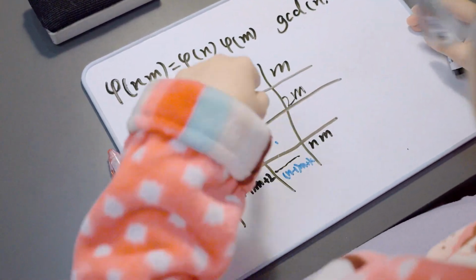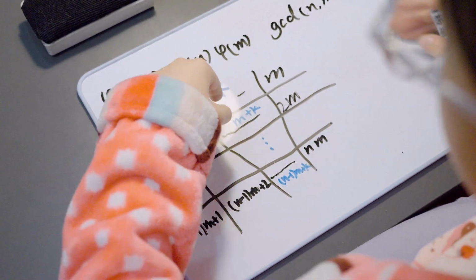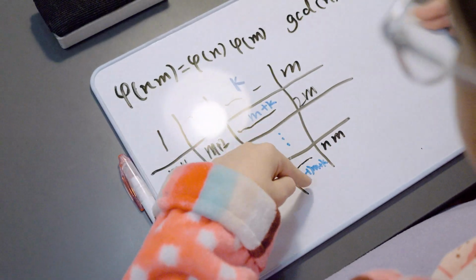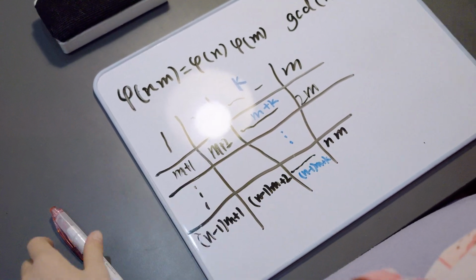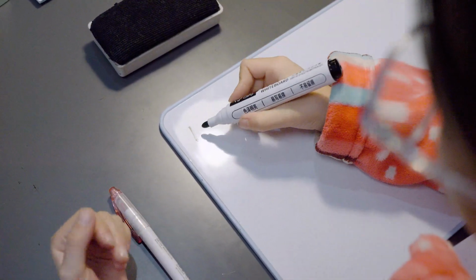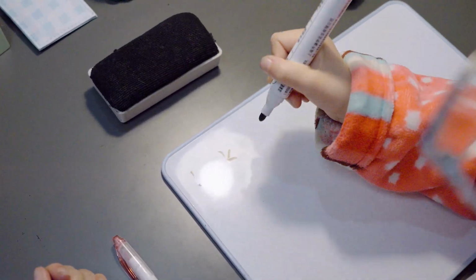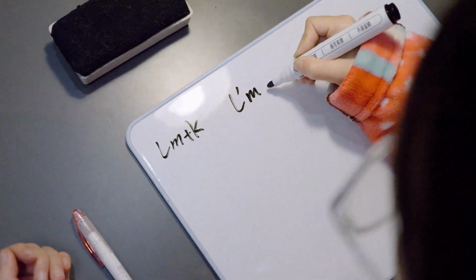Of course, there's a row in here, we can say it's the row of k. The first number can say it's k, and then m plus k, and so on to n minus 1 times m plus k. Okay, so now we're going to prove it. Right, in that column, we have two numbers. The first number is l times m plus k. And the second number is l dash times m plus k.